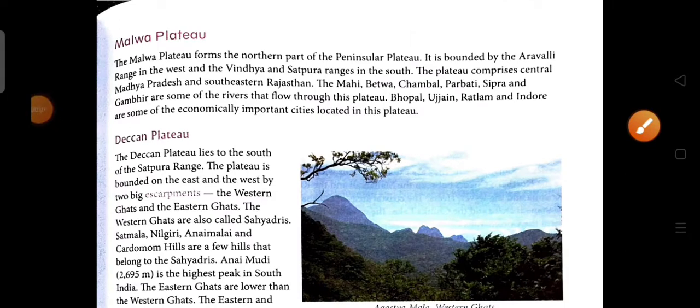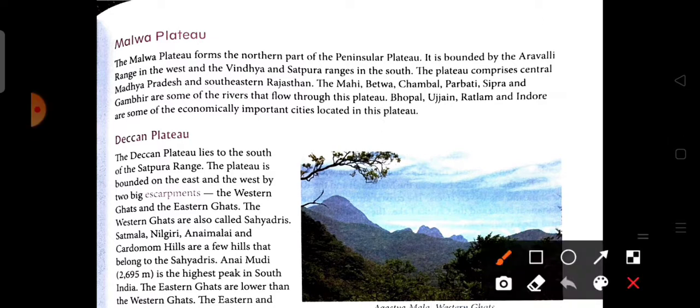First, in the division of the peninsular plateau, comes the Malwa Plateau. The Malwa Plateau forms the northern part of the peninsula, which means the Malwa Plateau is situated to the north of the peninsula. Now what are its boundaries? It is bounded by the Aravalli range in the west, and the Vindhya and Satpura range in the south. The Aravalli range is located in the western part, and the Vindhya and Satpura ranges are located in the southern part of the Malwa Plateau.